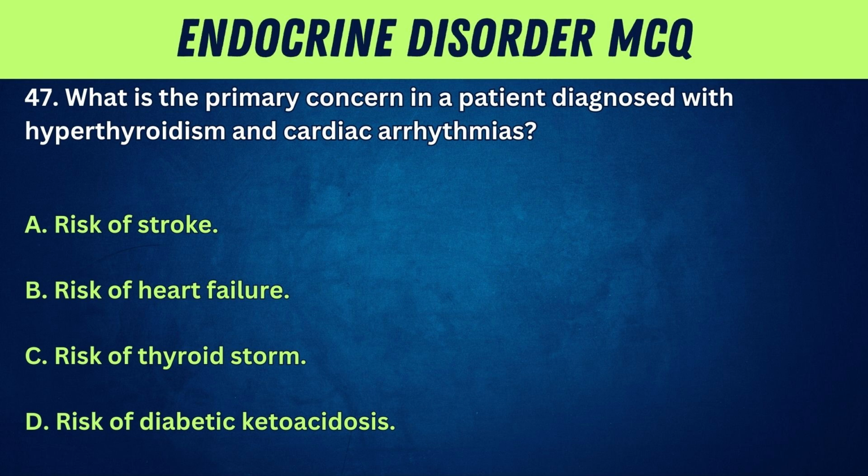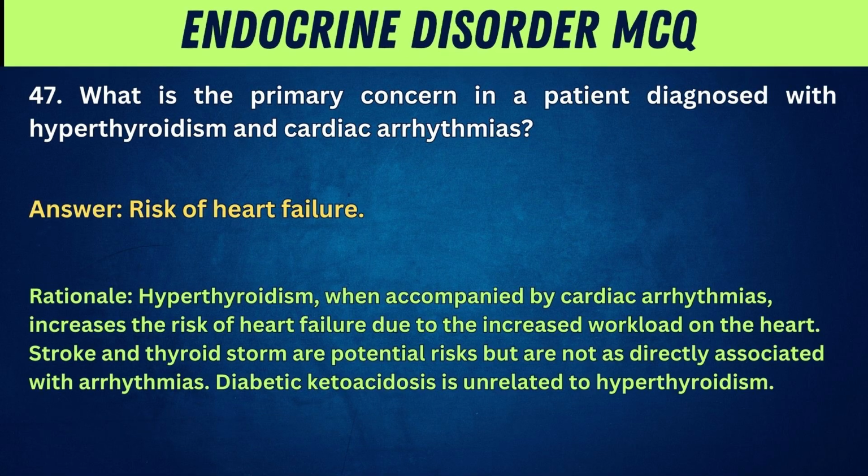47. What is the primary concern in a patient diagnosed with hyperthyroidism and cardiac arrhythmias? A. Risk of stroke. B. Risk of heart failure. C. Risk of thyroid storm. D. Risk of diabetic ketoacidosis. Answer: risk of heart failure. Rationale: hyperthyroidism, when accompanied by cardiac arrhythmias, increases the risk of heart failure due to the increased workload on the heart. Stroke and thyroid storm are potential risks, but are not as directly associated with arrhythmias. Diabetic ketoacidosis is unrelated to hyperthyroidism.